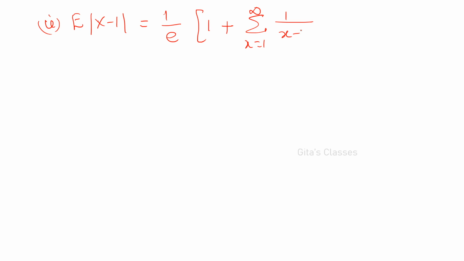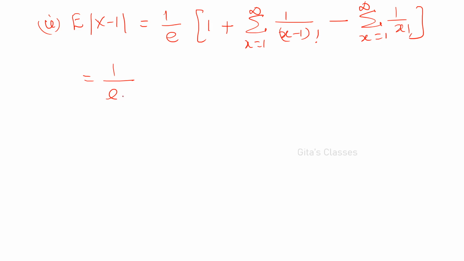So the left hand side, E of modulus of x minus 1, is equal to 1 by e into 1 plus sigma x varies from 1 to infinity. Here x by x factorial can be written as 1 by x minus 1 factorial, since x factorial is x into x minus 1 factorial, so x and x get cancelled, minus sigma x varies from 1 to infinity, 1 by x factorial.